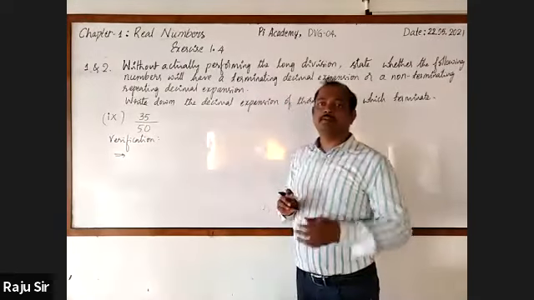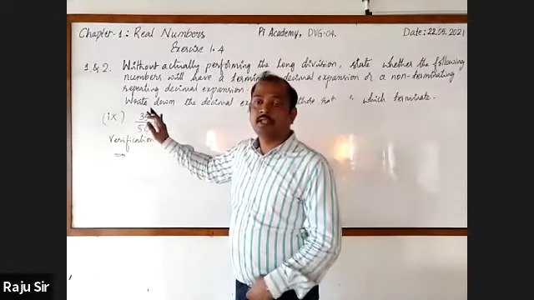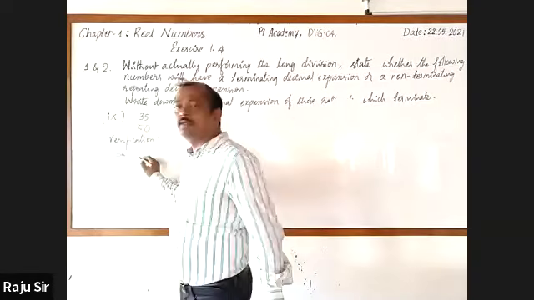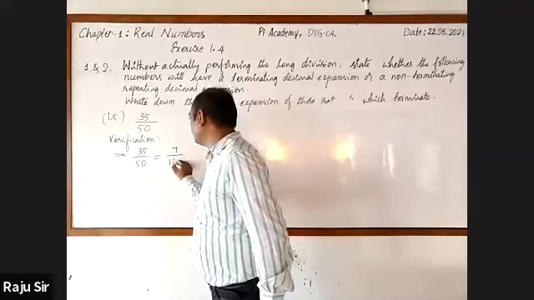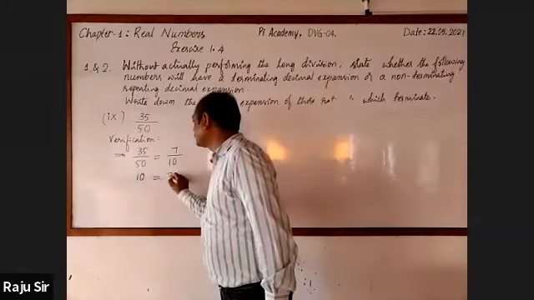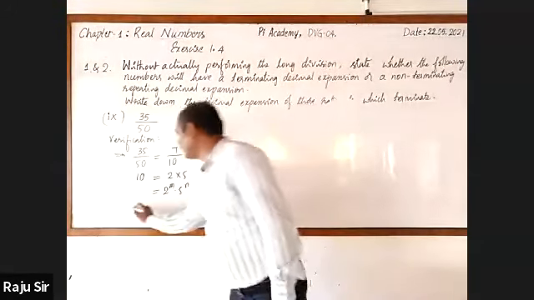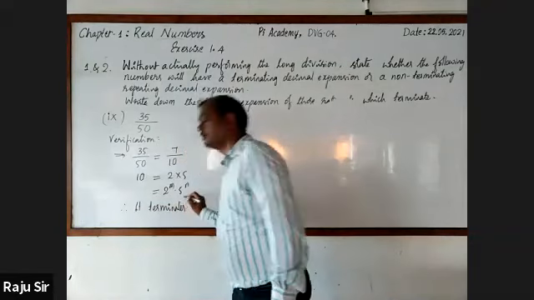35 and 50 are both divisible by 5, that is, by a number other than 1. Therefore, they are not co-primes. As they are not co-primes, they must be simplified. 35 by 50 is equal to 7 by 10, since 5 7s are 35 and 5 10s are 50. The denominator 10 is 2 into 5, which is of the form 2 raised to the power m into 5 raised to the power n. Therefore, it terminates.